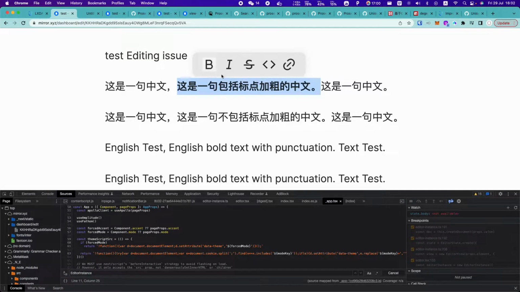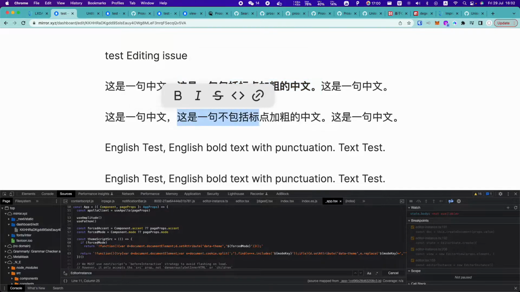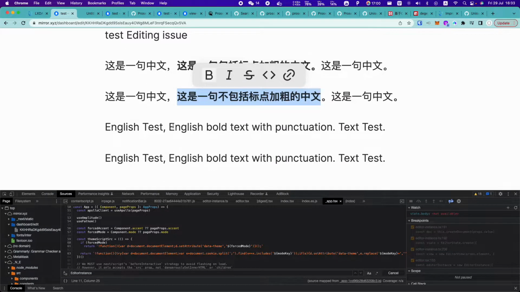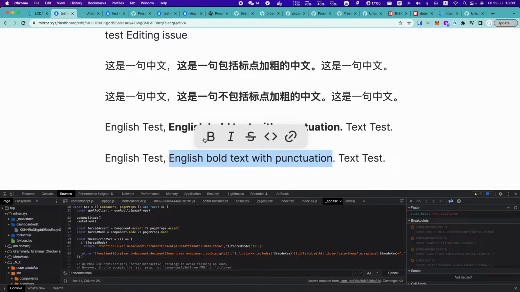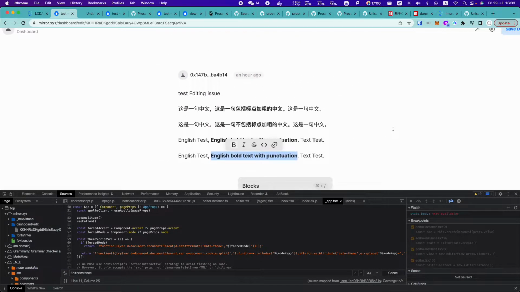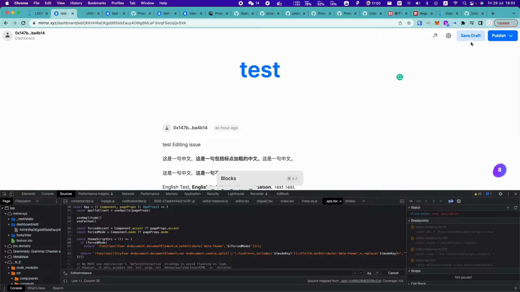So now I'm trying to bold this sentence. I would choose bold with the punctuation, and this one is pretty much the same thing, but this time I won't choose the punctuation. And for comparison, I will do the same thing in English sentences, and save draft.